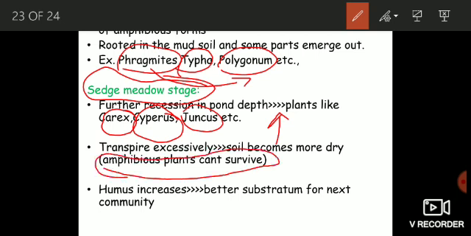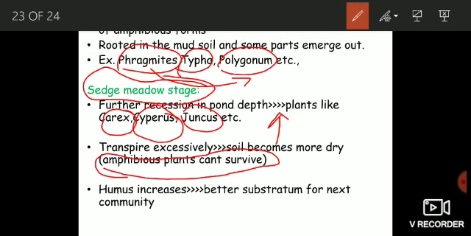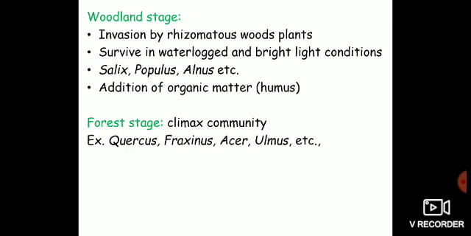Remember, these plants, that means Carex, Cyperus and Juncus, transpire excessively, and when they transpire excessively, the soil becomes more dry, and hence the previous plant category cannot live: amphibious plants cannot live, Phragmites cannot live, Typha cannot live, Polygonum cannot live. When these Carex, Cyperus and Juncus plants die and decompose, they add more humus, they add more soil to this place. The substratum becomes more favorable for the next coming plant community, which is woodland stage.